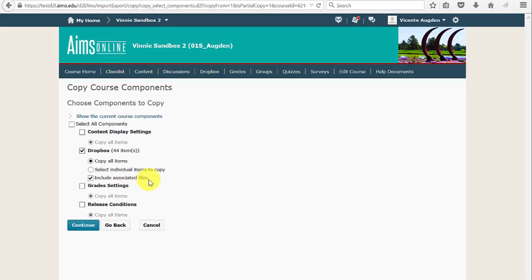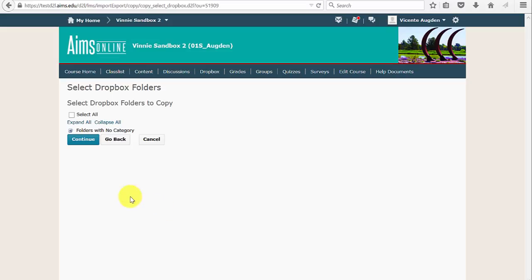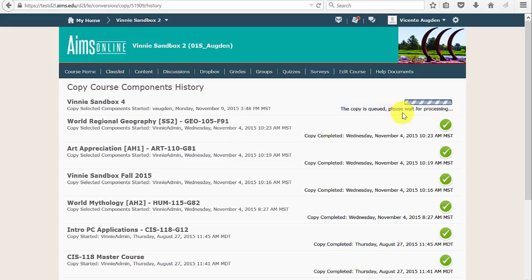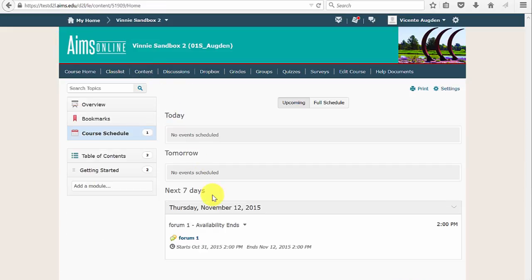So previously, if you selected individual Dropbox or content items, you also had to select the course files that went along with it. But by default now, once you just check those boxes, those files associated with it will be automatically copied. So I'm just going to choose a couple. So I'll just select all, and then I'm going to hit continue. Finish. And now the second part is I can actually navigate away from this, so I can go back to content, and then I can wait for these to finish copying. So I don't have to wait on that page like we previously did.